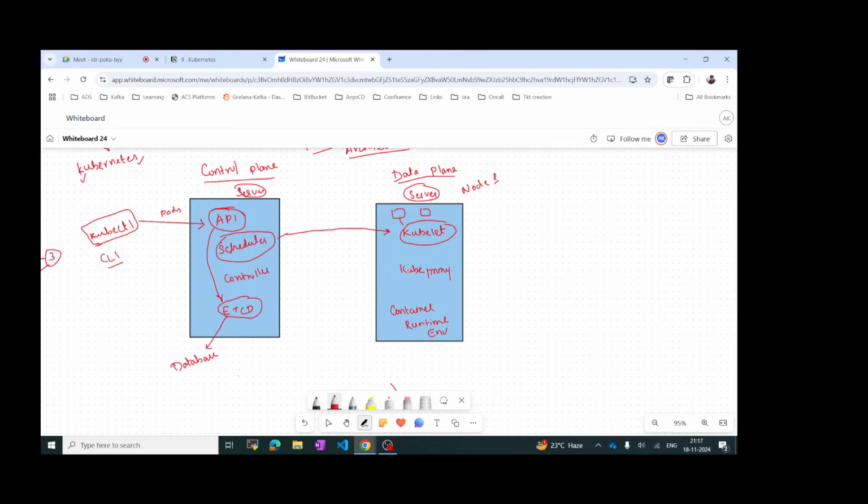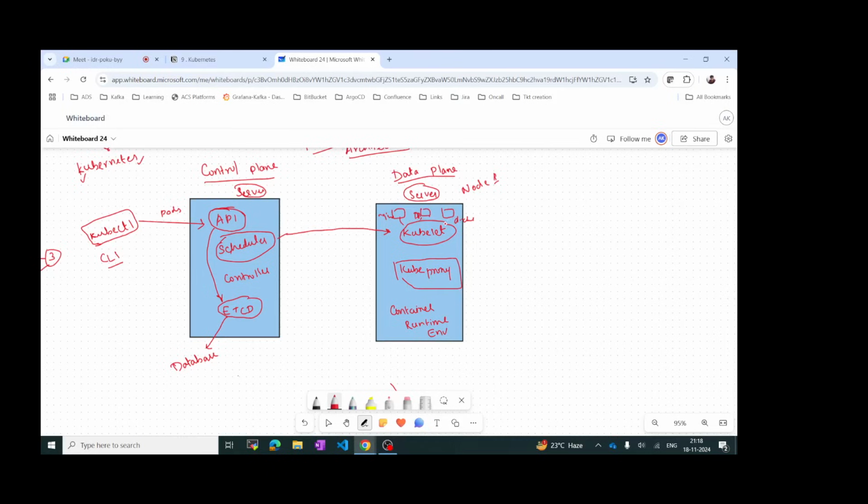And then kubeproxy. What does kubeproxy do? Kubelet helps in scheduling the pod. For example, this pod is there, and let's consider we have one more pod. How do we know which pod is running and which is which? For example, we are deploying one application like nginx, and then we are deploying some db, and then some other application like docker. How do we know in which pod which is running?